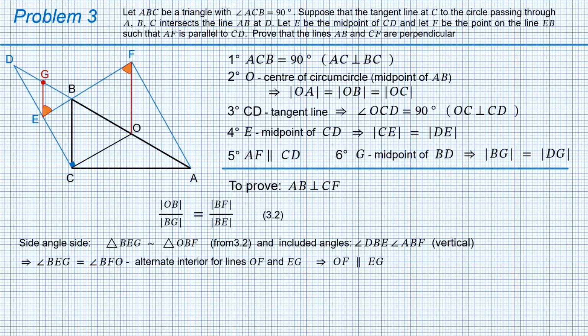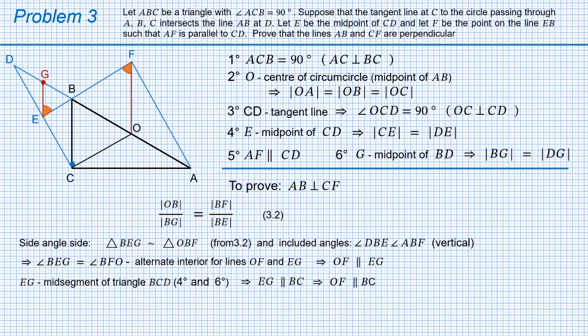Therefore, EG is the midsegment of triangle BCD, and a midsegment is parallel to the third side. Thus we get EG is parallel to BC. So OF is parallel to EG, and EG in turn is parallel to BC. Therefore, OF is parallel to BC.